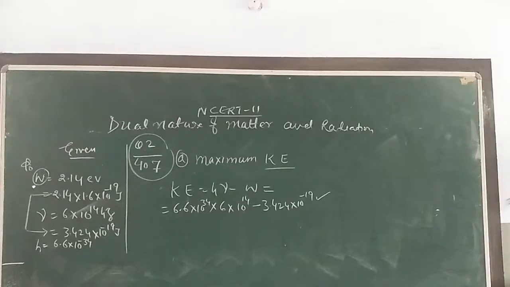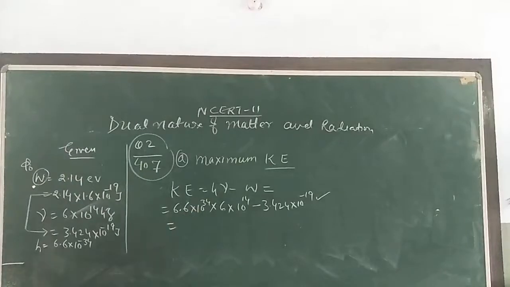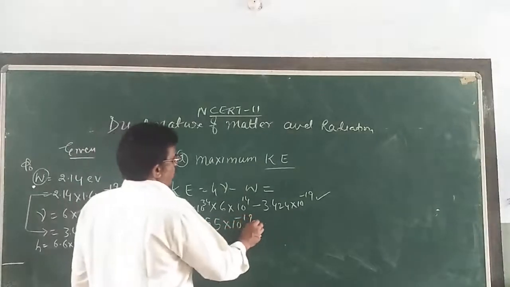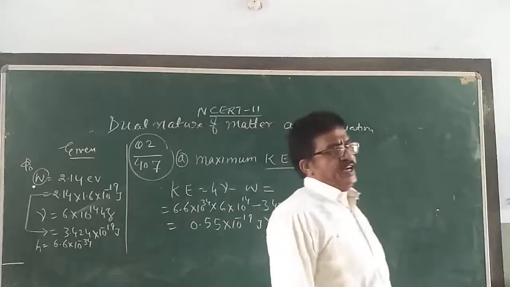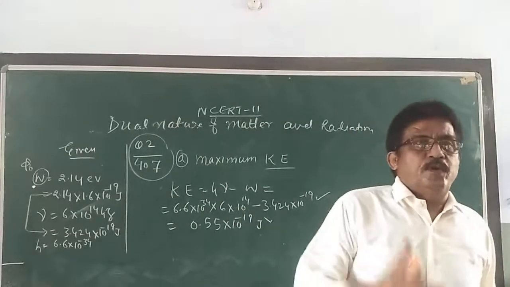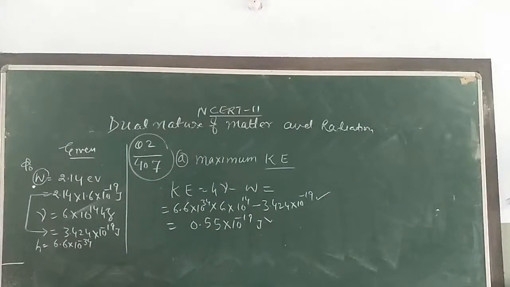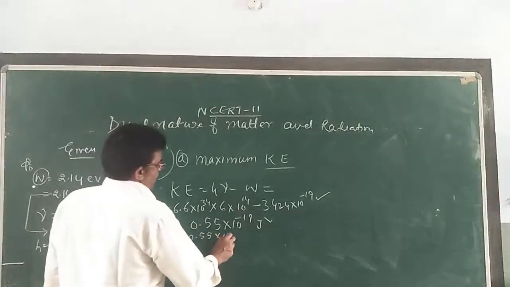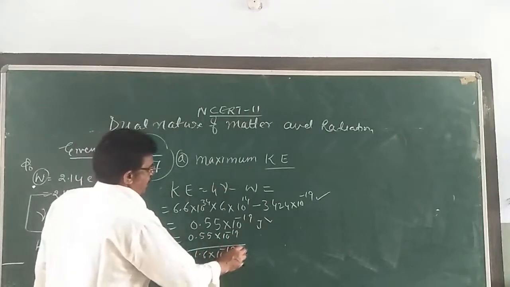Solve it, what are you getting? See that, when you solve this, you will get 0.55 into 10 raised to the power minus 19 joule. You can write up to here, because the unit of kinetic energy is joule also. If you convert into electron volt, then you divide by 1.6: 0.55 into 10 to the power minus 19 divided by 1.6 into 10 to the power minus 19.